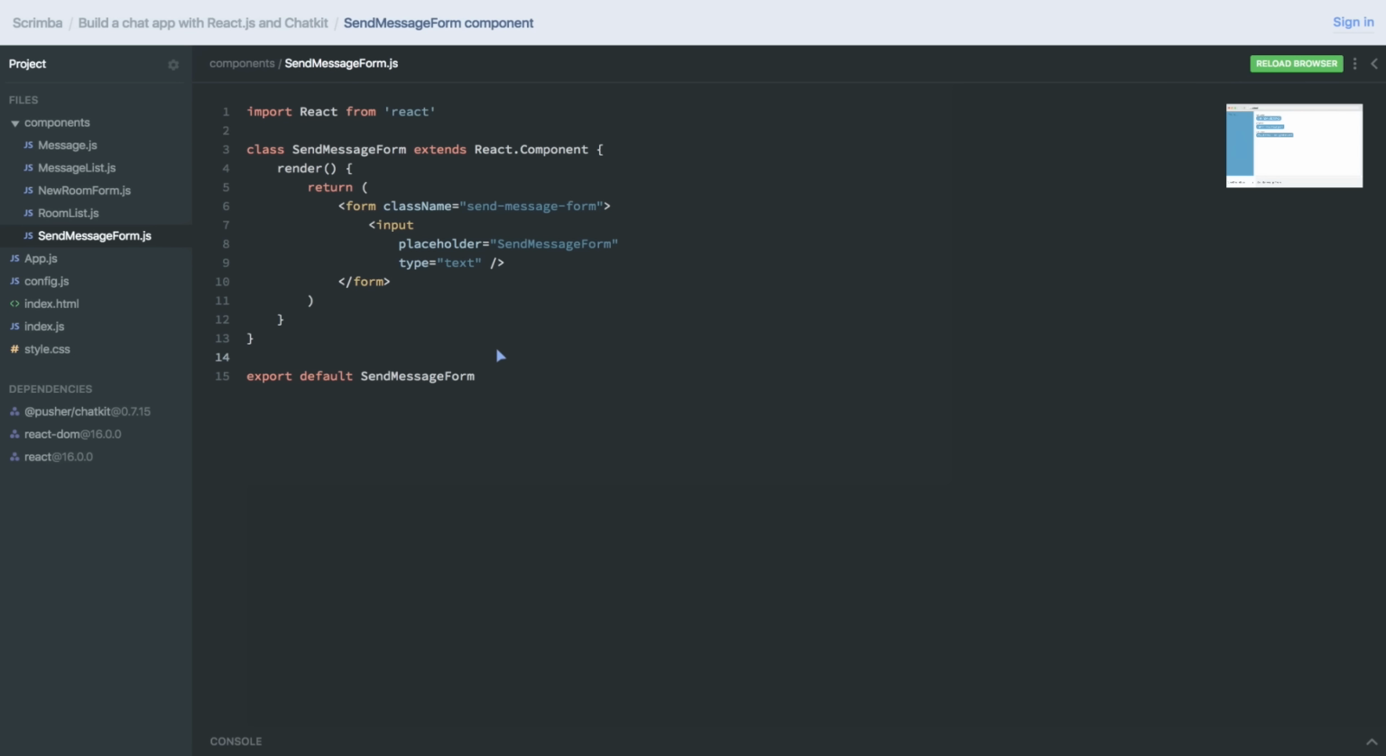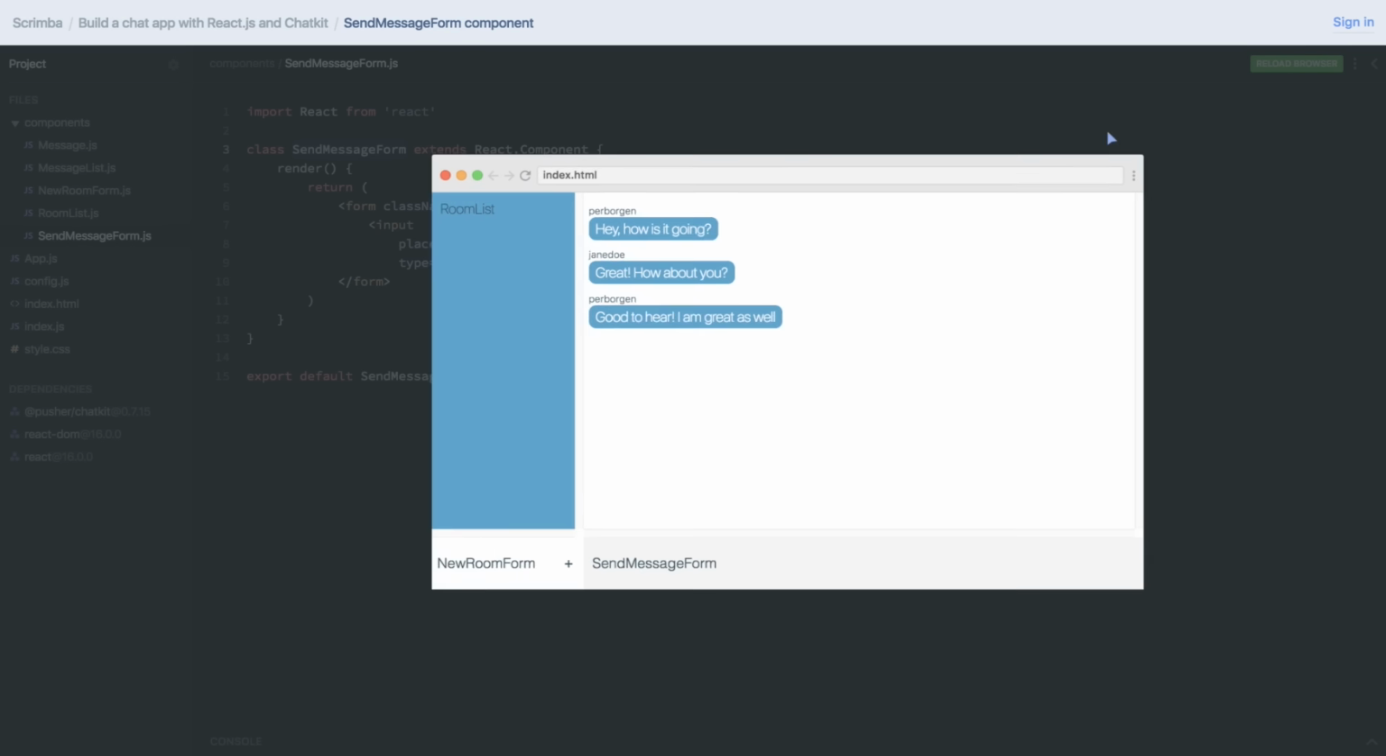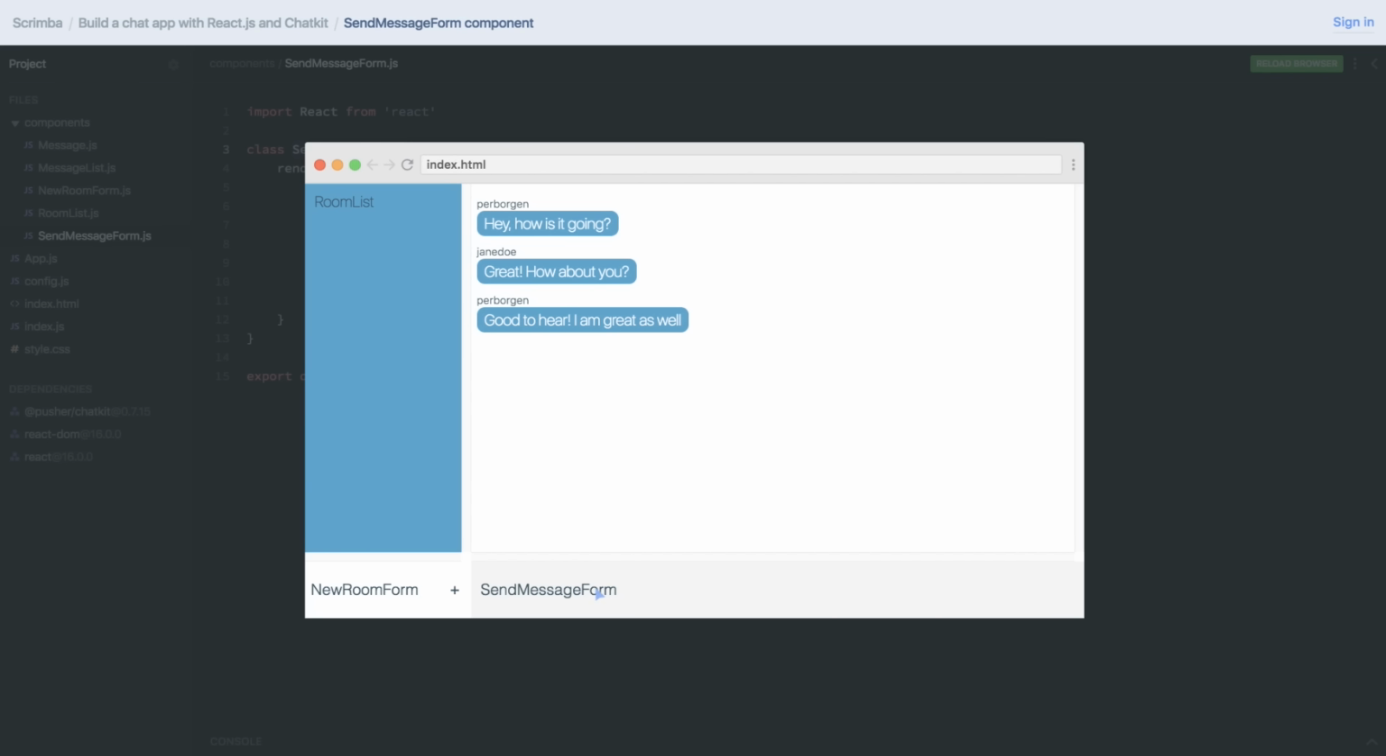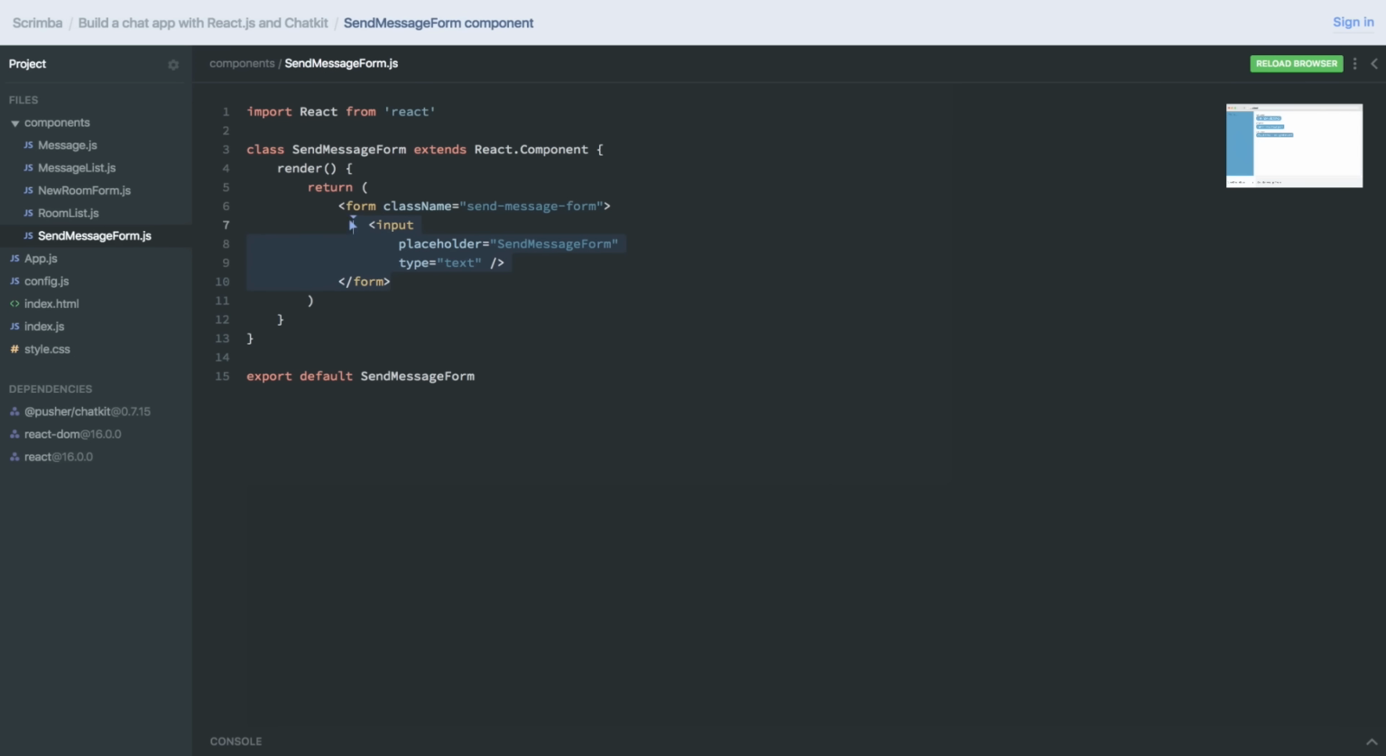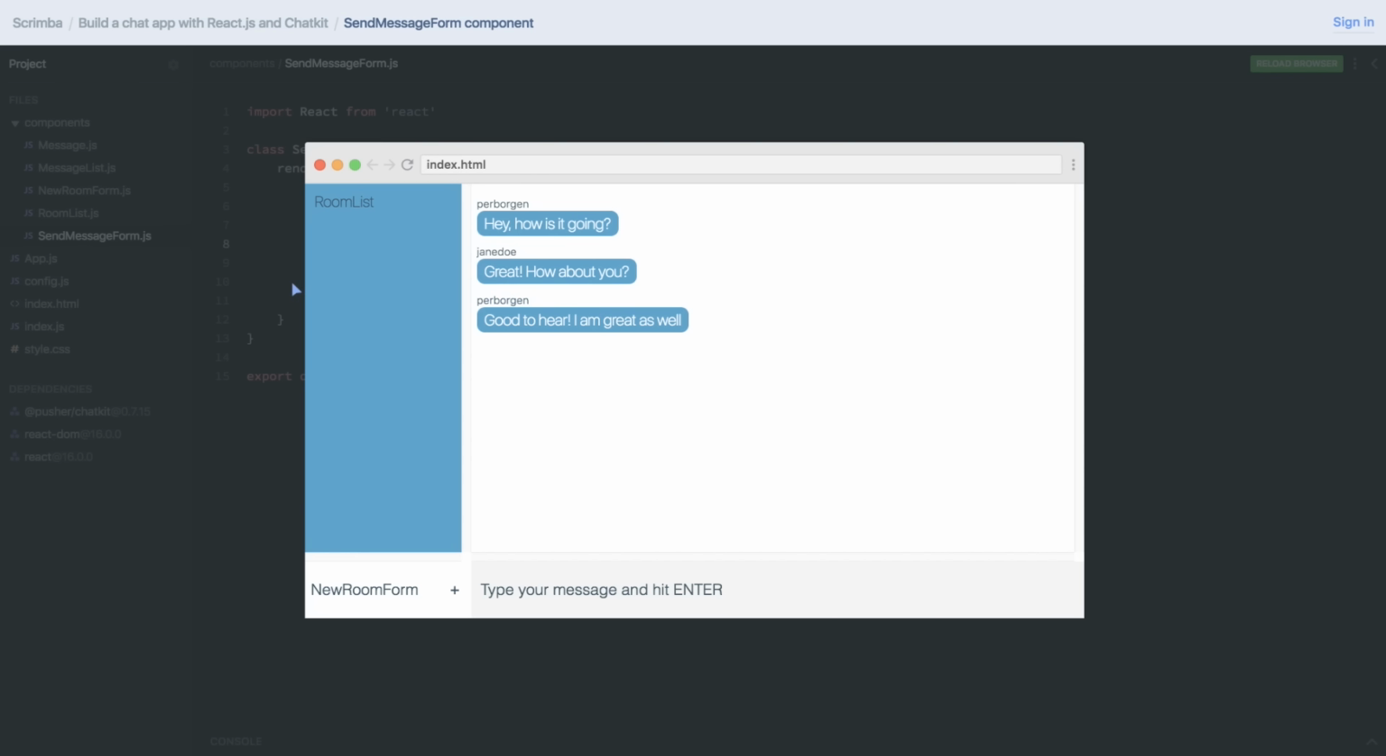Hey, in this lecture, we're going to build out this SendMessageForm component. That is the one which you can see down here. So that's where you can write your messages. As you can see, we have the basic setup here already. It's just a form with a class name and an input field, which has a placeholder, and it's of type text, of course. Let's change this placeholder to something like, enter, like that. It's a bit more descriptive.